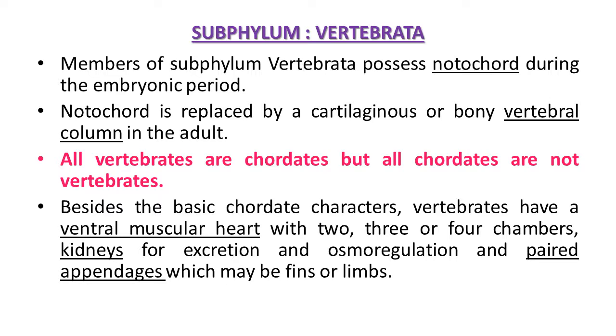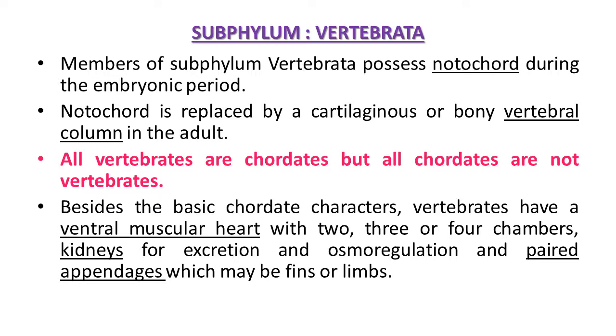Besides the basic chordate characters, vertebrates have a ventral muscular heart with 2, 3 or 4 chambers. So this typical structure of heart is observed in these animals. Kidneys are present for excretion and osmoregulation function, and paired appendages which may be fins or limbs. So these are features of vertebrata animals.